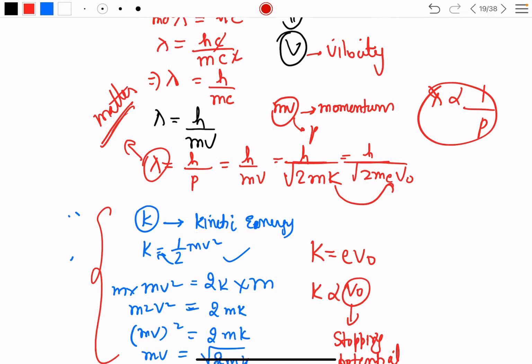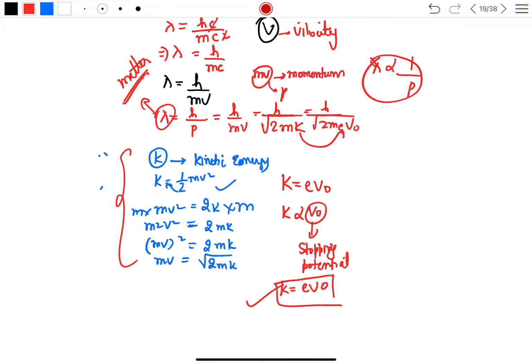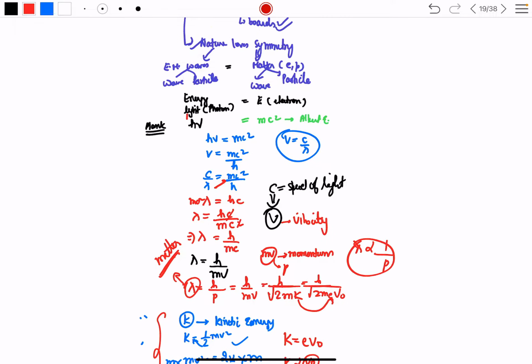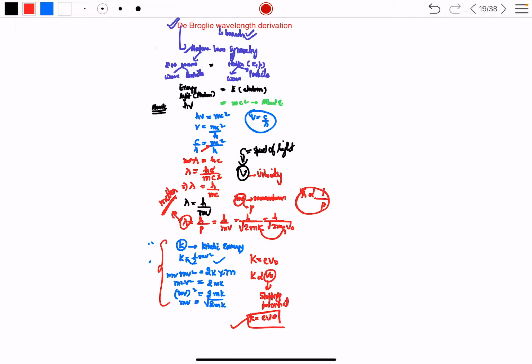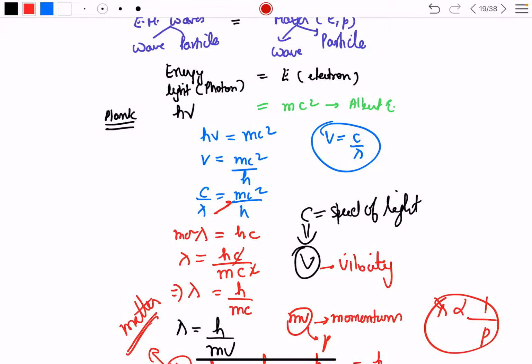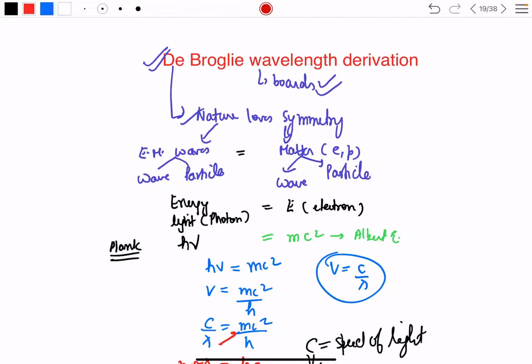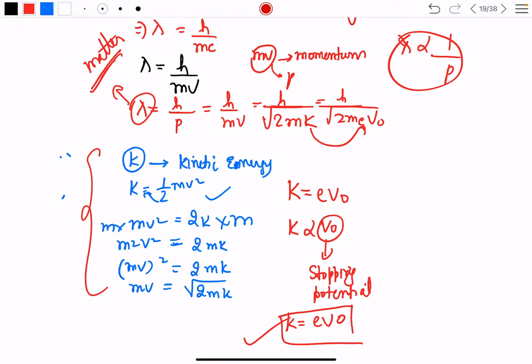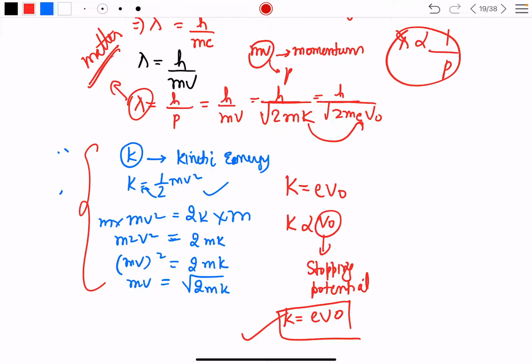The whole thing I have summed up here. Let me quickly minimize it so that you can take a screenshot. It will become too small actually, so you can take the screenshot in the video only. This is the first part, then this is your second part, and this is just to show that your momentum mv is equal to under root 2mk. So this is your derivation.